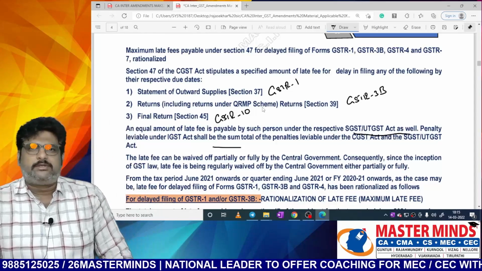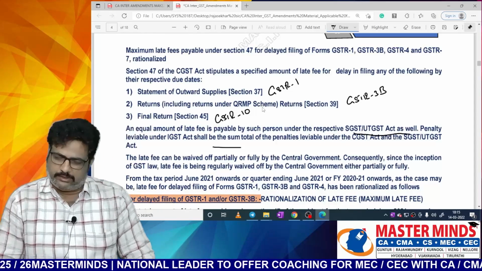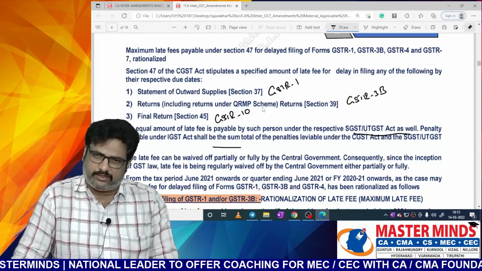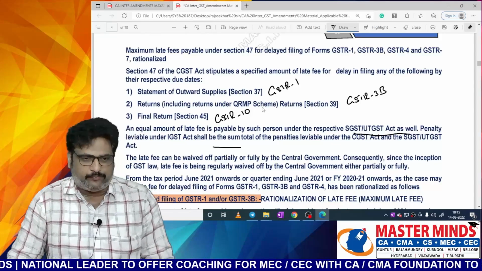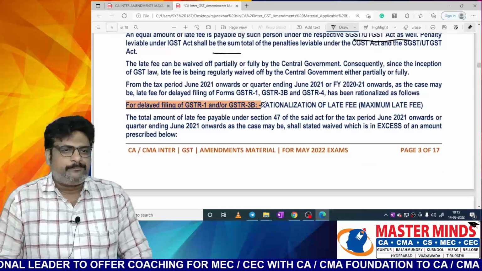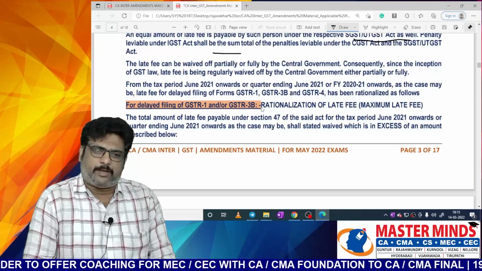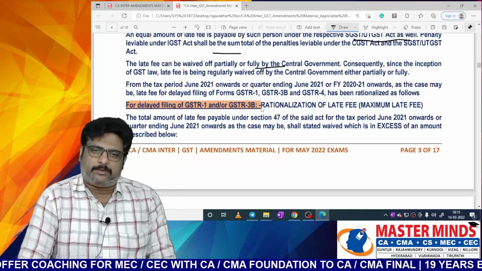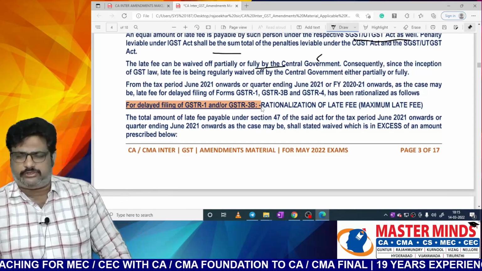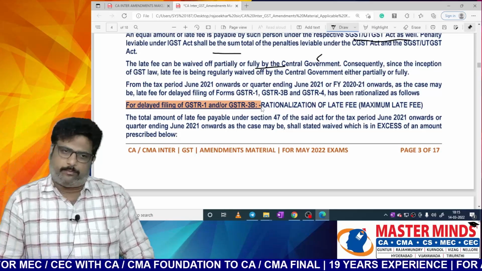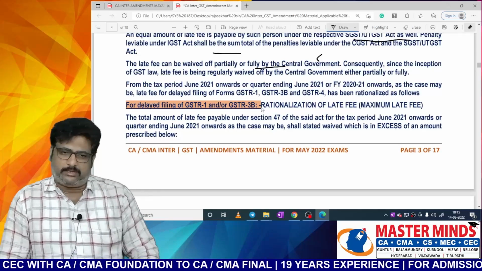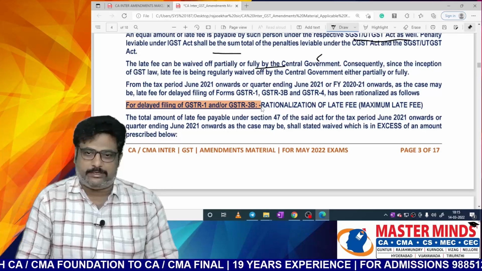That means IGST late fee is equal to CGST late fee plus SGST late fee. And the late fee can be waived off partly or fully by the government. That means the right of discretion is with the government. The government can waive this particular late fee either fully or partially.